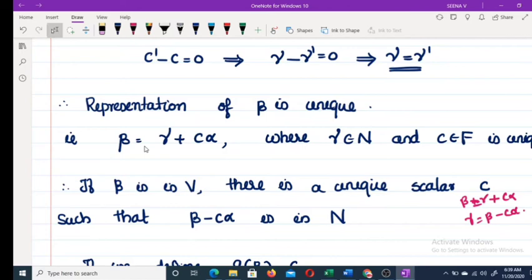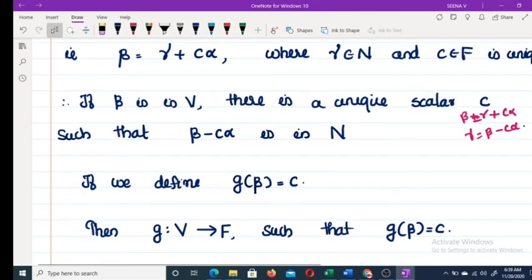So if beta belongs to V, there is a unique scalar C in F such that beta minus C alpha is in N. Now we are defining a map G such that G of beta equals C. G is a map from V to F such that G of beta equals C.